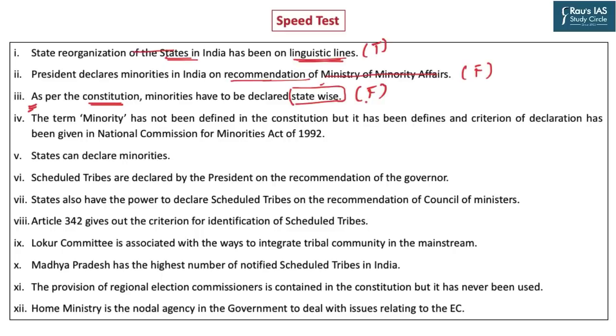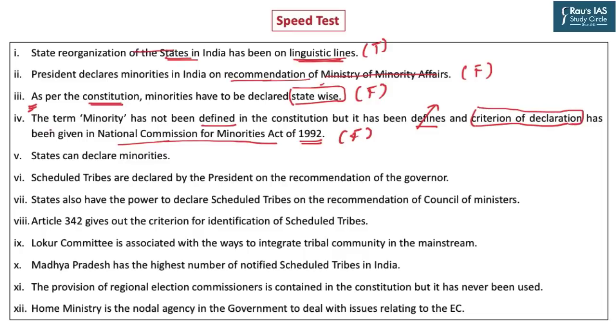The term minority has not been defined in the Constitution, but it has been defined, and the criteria of declaration of minorities has been given, in the National Commission for Minorities Act 1992. Well, minority has not been defined in the Constitution, so far correct. It has been defined for namesake in the Act, and the definition is as identified by the central government. But the criteria of declaration has not been mentioned in the National Commission for Minorities Act of 1992 either. So even if you do the hair splitting of whether it has been defined in the Act or not, the criteria of declaration part makes the entire statement incorrect.